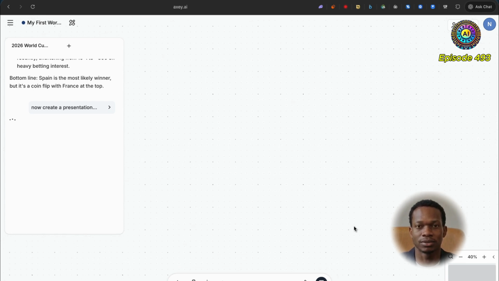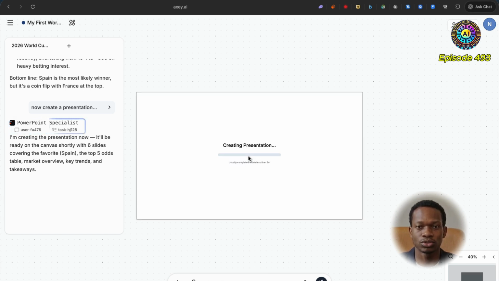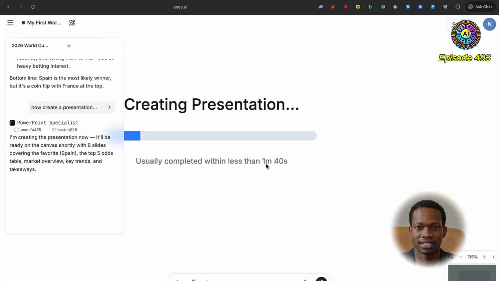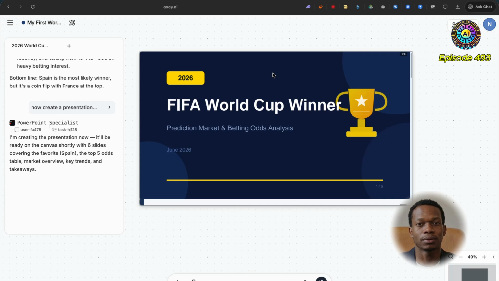Really liking this canvas interface, I have to say. I have a similar sort of tool that we use internally. It's more like a creative canvas tool that allows us to create workflows, similar to, I guess, Weavy AI, if you've ever heard of that. I think that's really important, to be able to see multiple different assets being generated, whether that's text, images, audio, or video. That's always going to be important in terms of visualizing workflows. Now, this is taking a little while to create the presentation. It's saying it's going to be with us in about 1 minute 40 seconds. So I'll just come back once this is done.